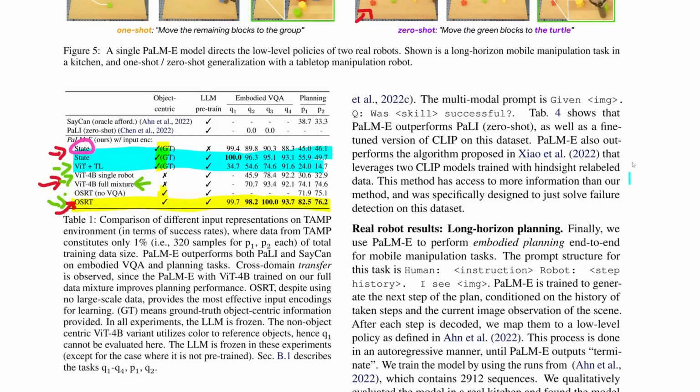Why not, for example, just compare one model with the state, one with VIT plus TL, one with VIT, one with OSRT, and if one of them is going to be pre-trained, maybe pre-train all of them? Or maybe I'm mistaken on that part because they don't make it super clear, or maybe this is making a lot of sense to you, and if it is, I'd be very curious to hear. Maybe I'm overlooking some stuff. I don't know. We're going to push ahead though, and we're going to see what we can extract from this paper because I think there are still some good nuggets of information.